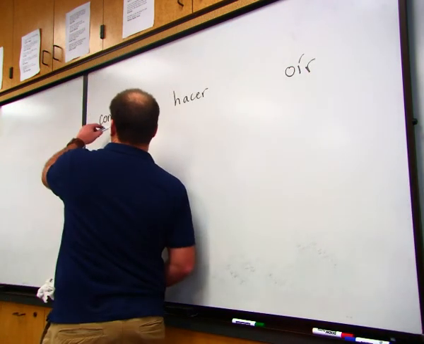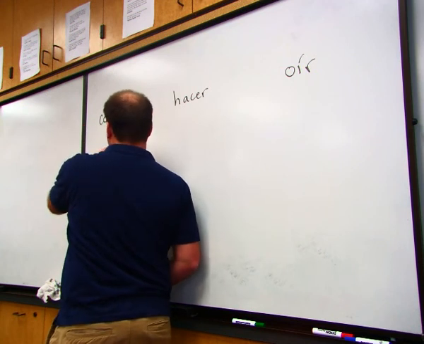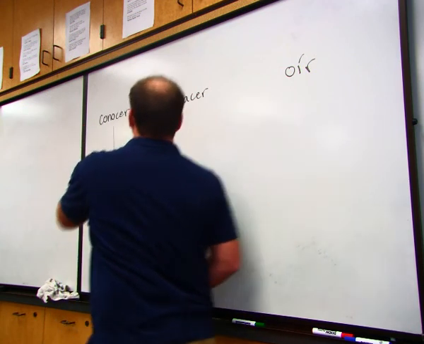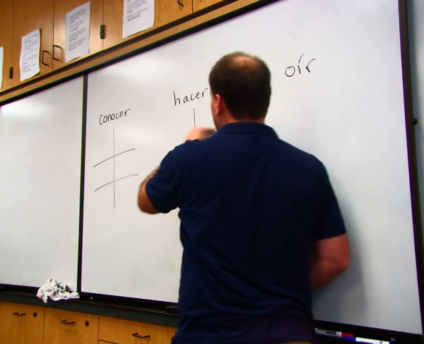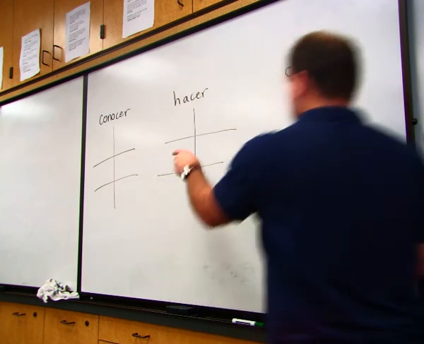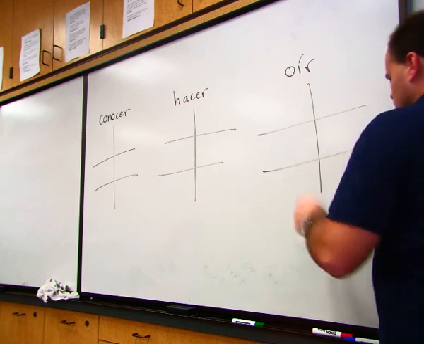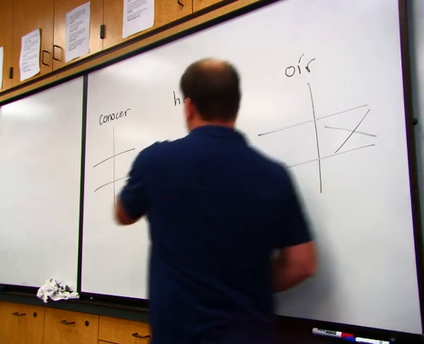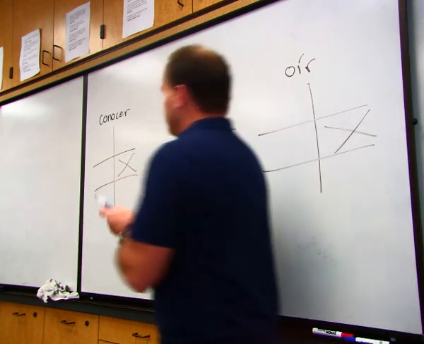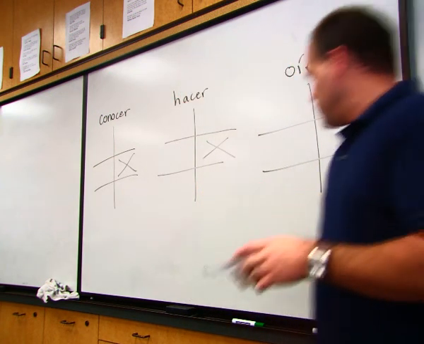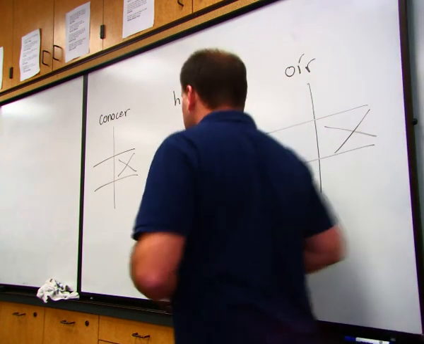These are a little different. I'm going to write our little charts up because we're going to kind of go over them. Now, they're mostly, at least these 2 are mostly regular. Oír is different. Okay? Get rid of our vosotros form. Now, conocer and hacer, what do they mean? What does conocer mean?